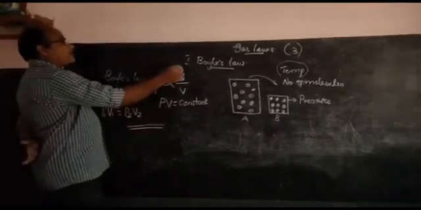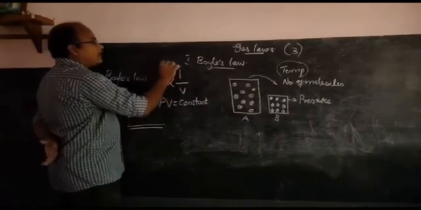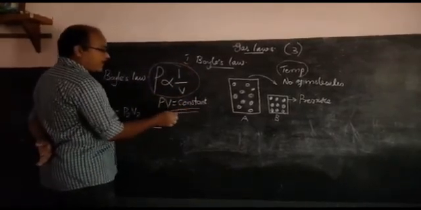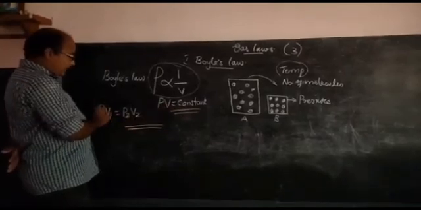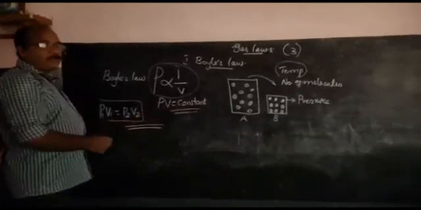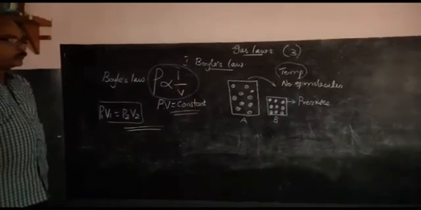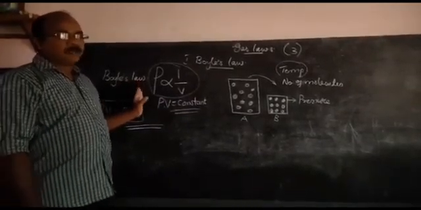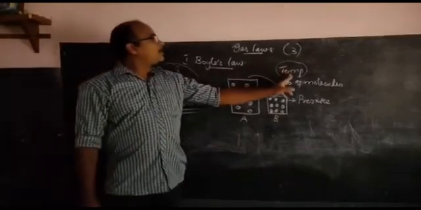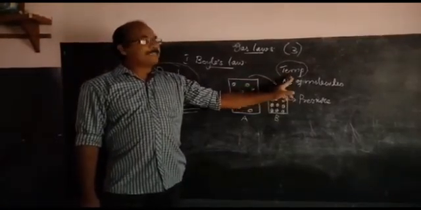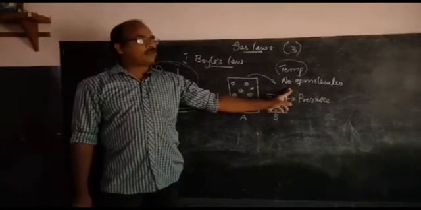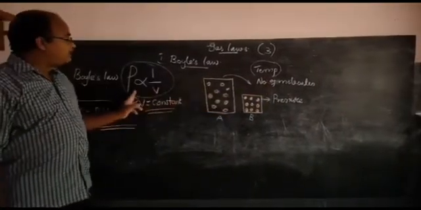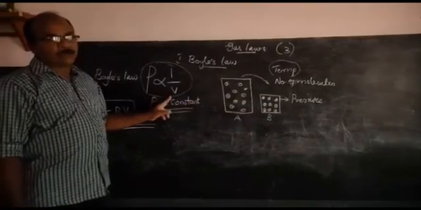Mathematically, we can represent Boyle's law as P inversely proportional to V, or PV is a constant. In short, we can say P1 V1 is equal to P2 V2. That's all about Boyle's law. When we think about Boyle's law, we cannot ignore the factors kept constant. The factors kept constant are temperature and number of molecules. The varying factors are pressure and volume.